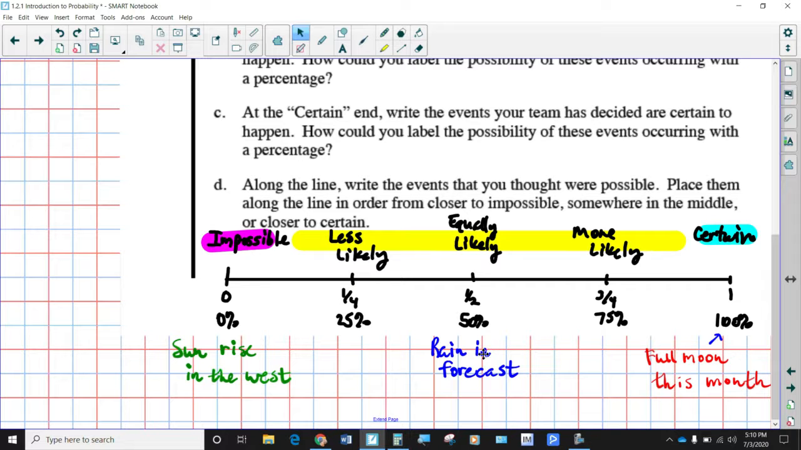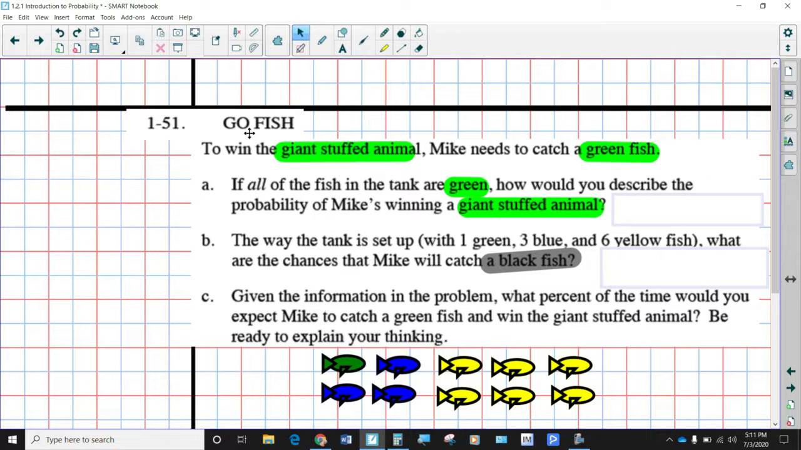But that's what we're going to be dealing with here. For the most part, we're going to look at some different situations that are possible, a few that are impossible, some that are certain, but mostly possible but not certain, and figure out the likelihood, or the probability, or the chance of those things happening. So here we go. This is called Go Fish.